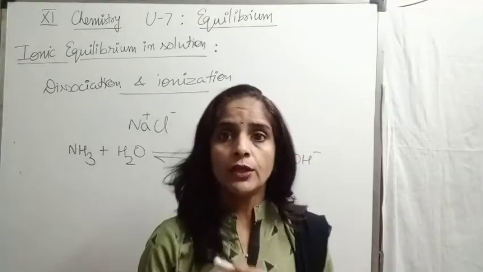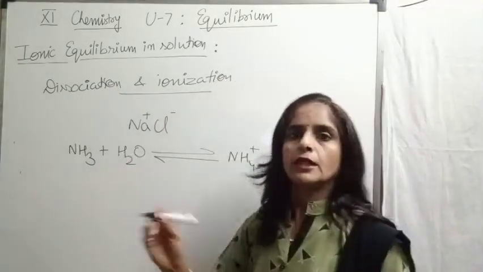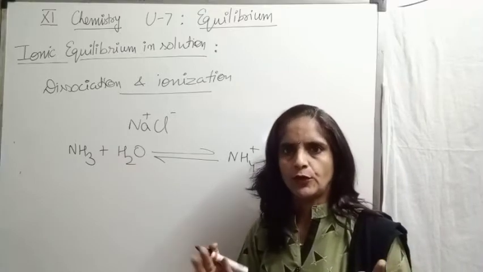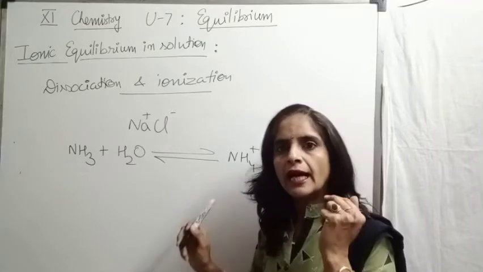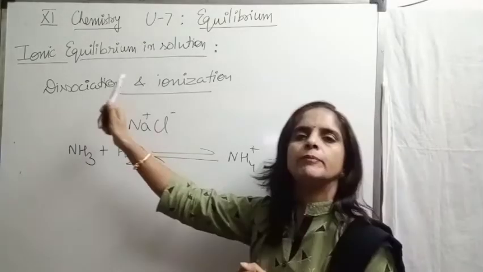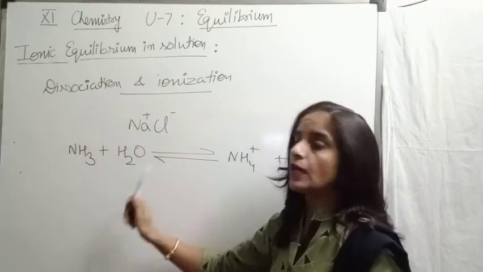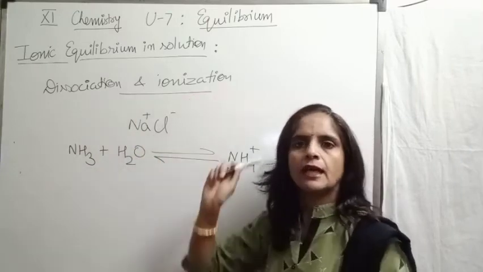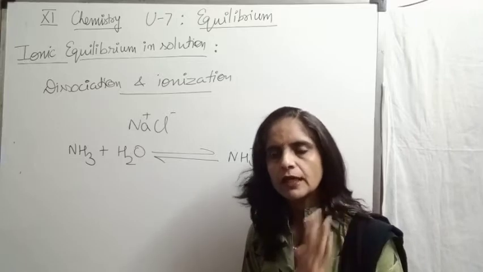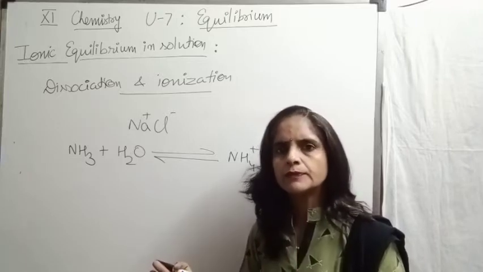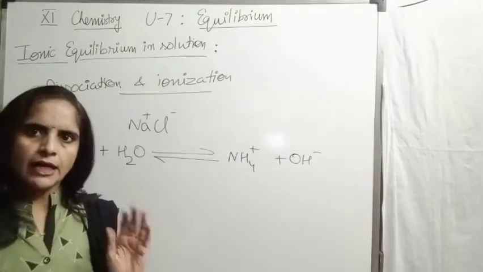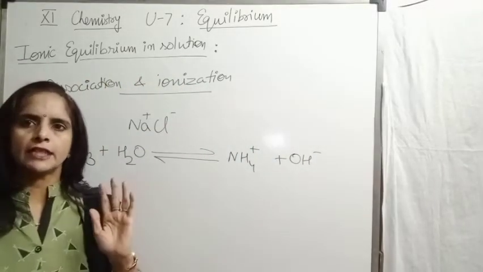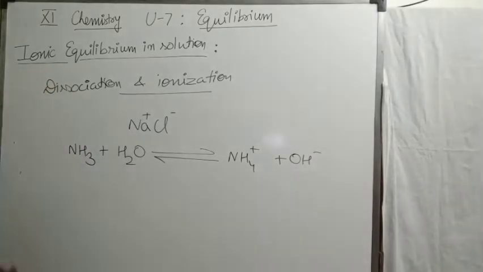Children, you all know that ammonia is a covalent molecule. No ions are present initially in case of ammonia. But when you dissolve it into water, it gets ionized. So ideally speaking, for sodium chloride, the better term is dissociation, and for ammonia kind of molecules, the better term is ionization. But again, I am telling you, we can use any term here, no problem at all. You can use dissociation or ionization, wherever you find comfortable. But yes, this is the basic difference between these two terms that you should know.